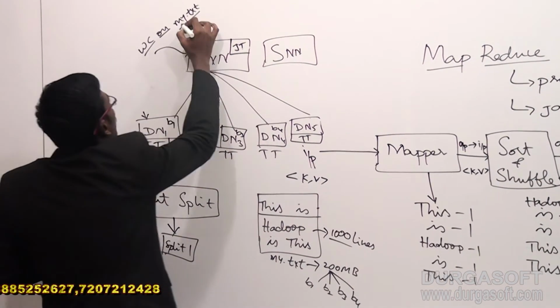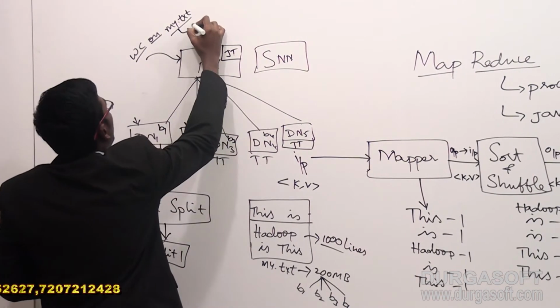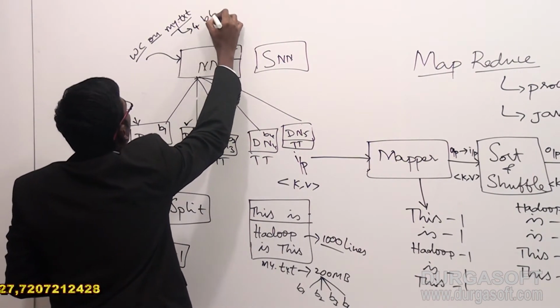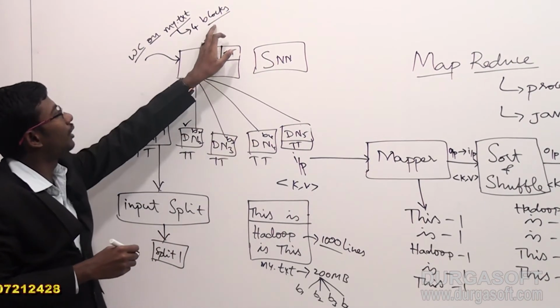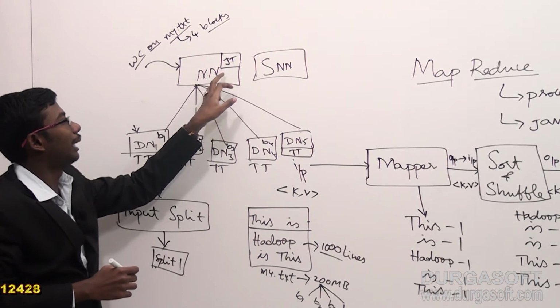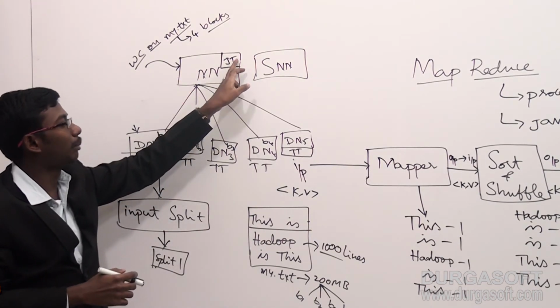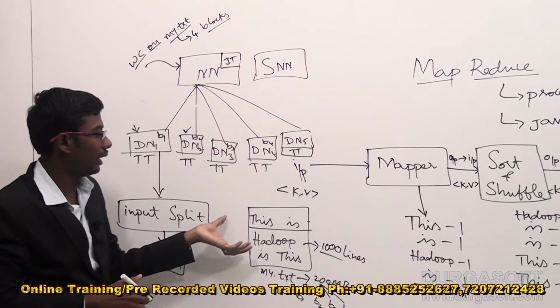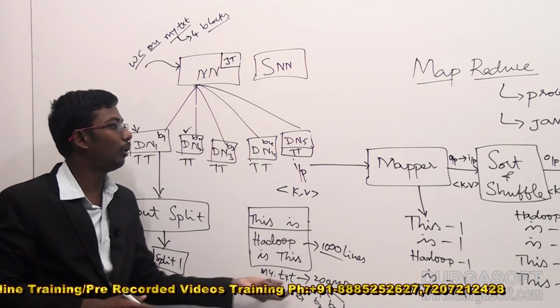Now my.txt doesn't have only one block. It has 4 blocks. The name node will check how many blocks may be needed. 4 blocks. And the job tracker will first of all fetch the exact locations of these 4 individual blocks.